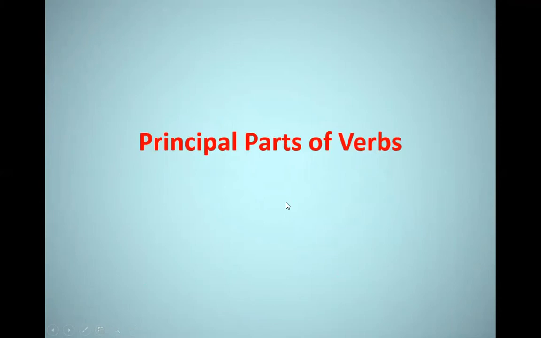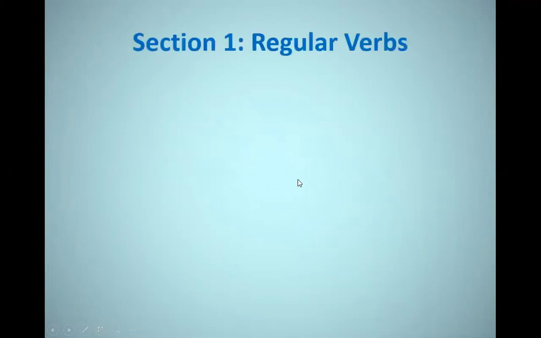The first thing we are going to talk about is the principal parts of verbs. So we're going to talk about section 1, which is regular verbs, and later we're going to talk about the irregular verbs. Let's start with the regular verbs. We have to know that we have four principal parts for each verb. The first one is the base form, which is only the verb, like here the example is stop. Stop is in the base form.